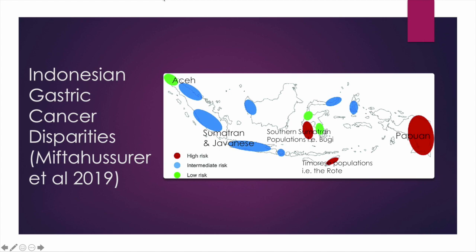In another example, we can think about national level disparities. So in Indonesia, one type of cancer, gastric cancer, is also very disparate in its distribution. You can see that some populations, for example, the Aceh population, is at low risk for gastric cancer, but other populations, such as southern Sulawesi populations like the Bugis people, Timorese populations like the Rote, and Papuan populations are at high risk for gastric cancer.